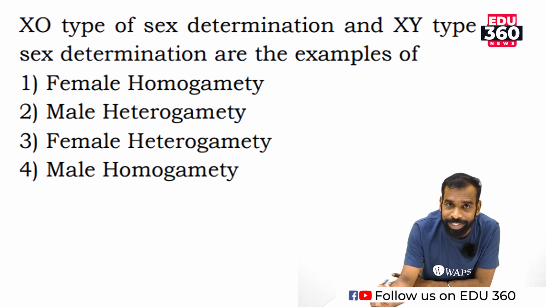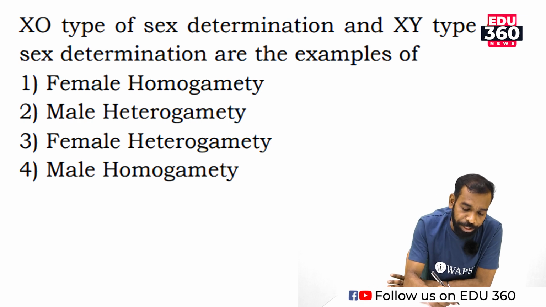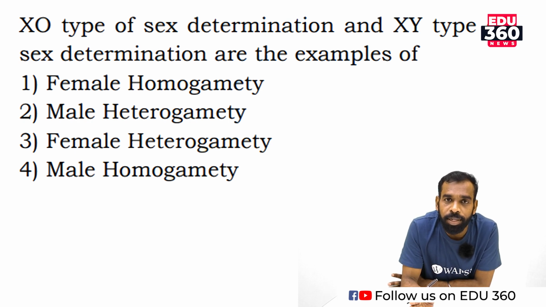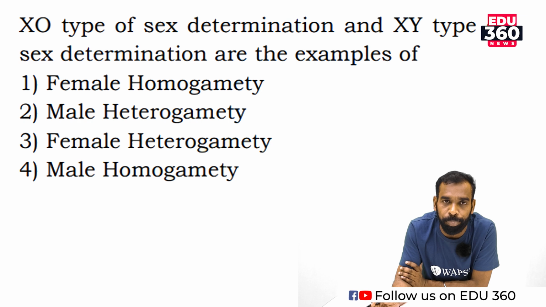One chromosome is X and another chromosome is Y. That is male heterogamity. In the case of X0, only one chromosome is present. So female is always producing X type. Male is producing X and Y. This type of sex determination is mainly present in chick. Did you get me?